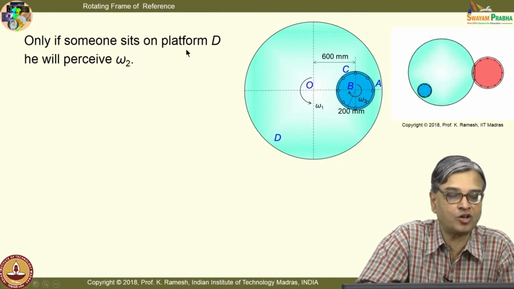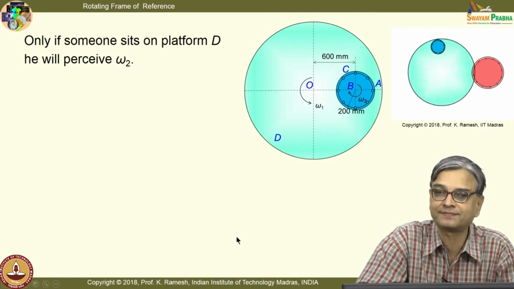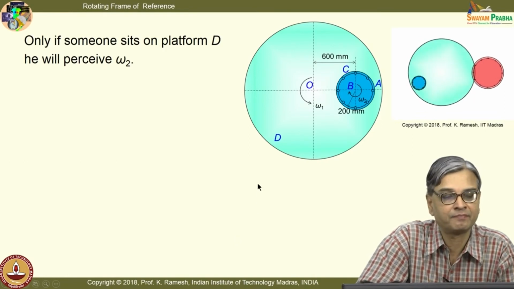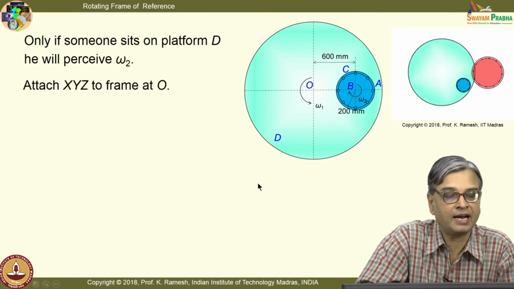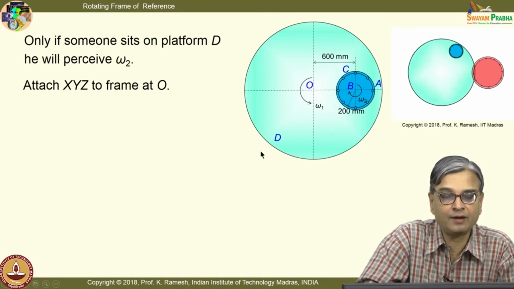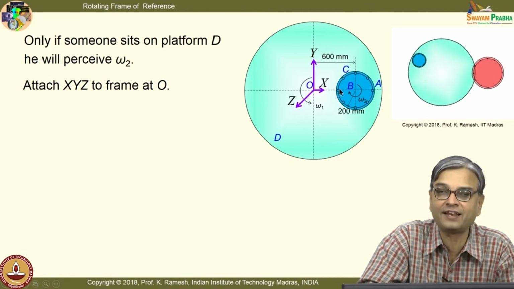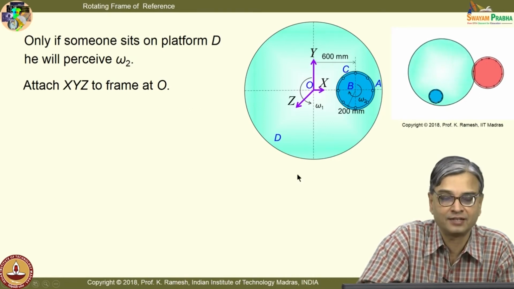So, only if someone sits on platform D, he will perceive omega 2. He cannot get omega 2 otherwise. Okay. Attach the frame XYZ at O, that is the fixed frame of reference. And then I would attach, for convenience, this is also I have done it for convenience. I have not put it with the same equal length because if I draw it bigger, it will go and hit this diagram. So, it is put short for the neat looking.